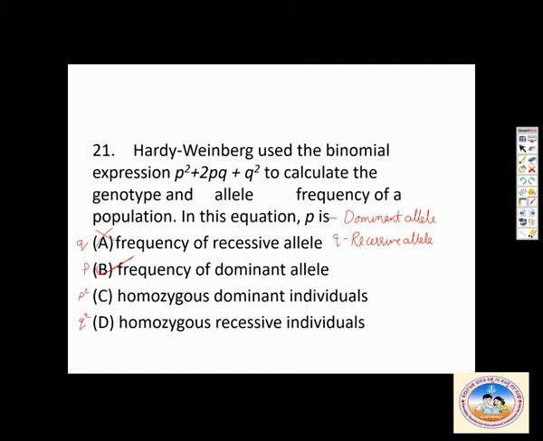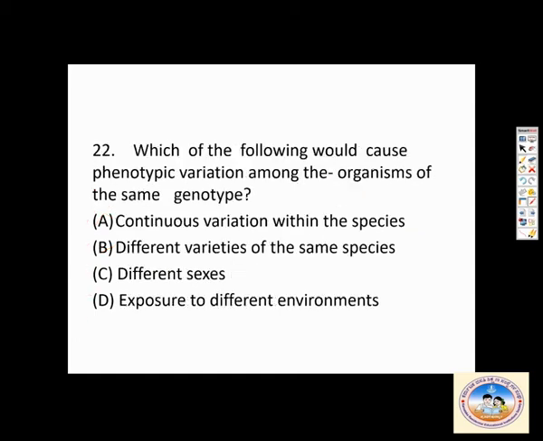Then, which of the following would cause phenotypic variation among the organisms of the same genotype? So, phenotypic variation with the same genotype. Genotype does not change, but still the external characters change. Continuous variation within the species is wrong. Different varieties of the same species is wrong. Different sexes is wrong. Exposure to different environment.